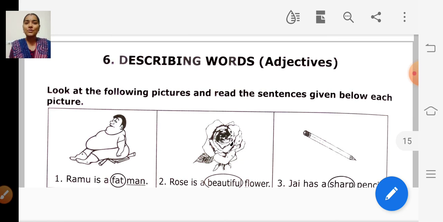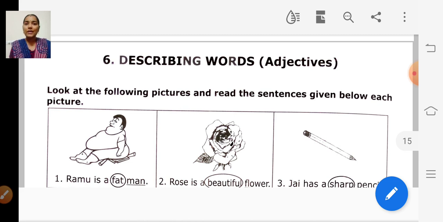Today we are going to learn a new chapter in grammar. What is the name of the chapter? Adjectives, or describing words. Adjectives are words that describe more about the nouns. These describing words describe the noun more.